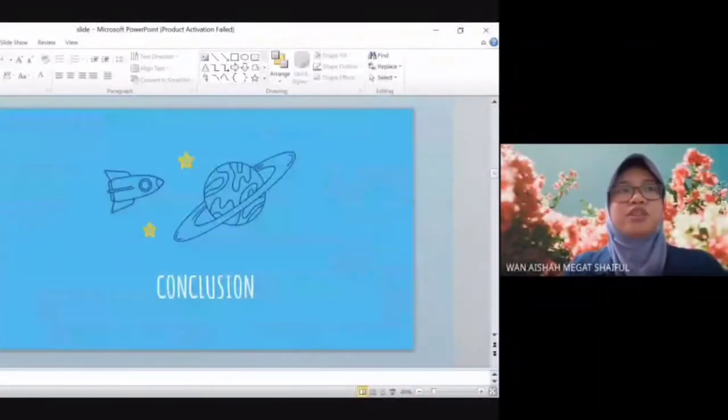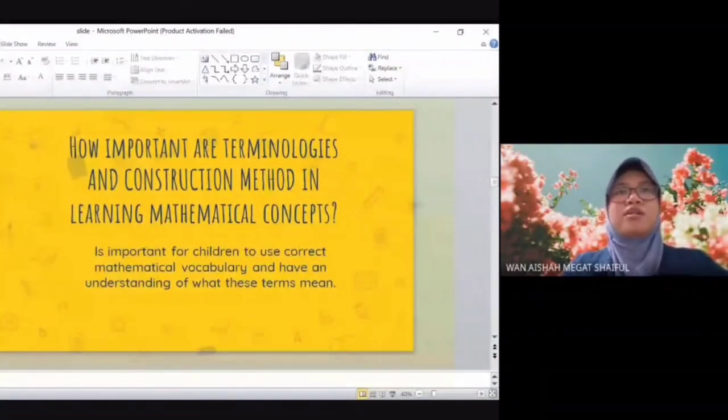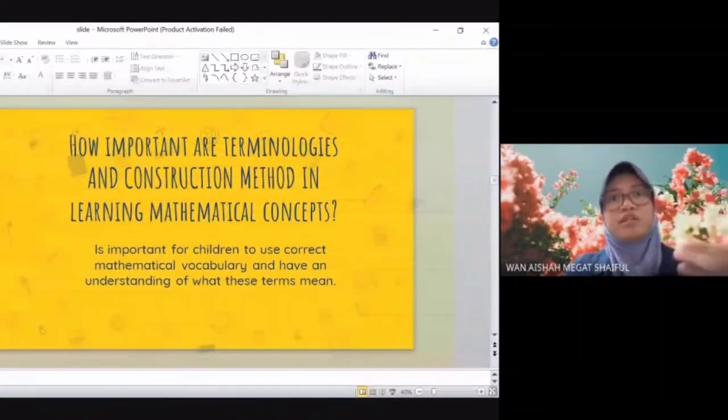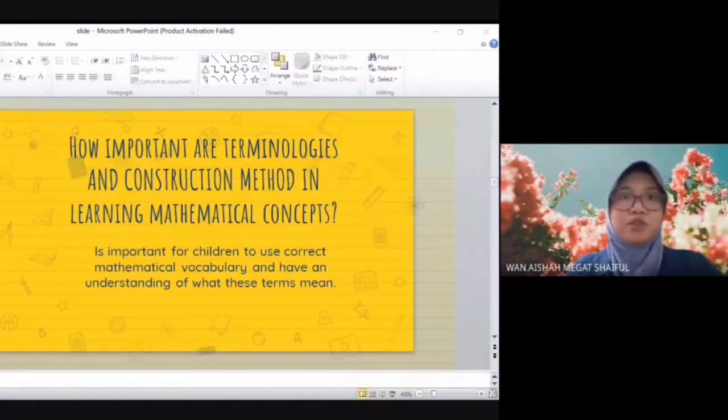Lastly is the conclusion. From what we have presented, I conclude on the question, how important are terminologies and the constructed method in learning mathematical concepts? Well, it is important for children to use correct mathematical vocabulary and have an understanding of what these terms mean. Before a student can start to solve a problem, they must first understand the problem, right? Understanding can take many forms, but the most basic is understanding the language used.